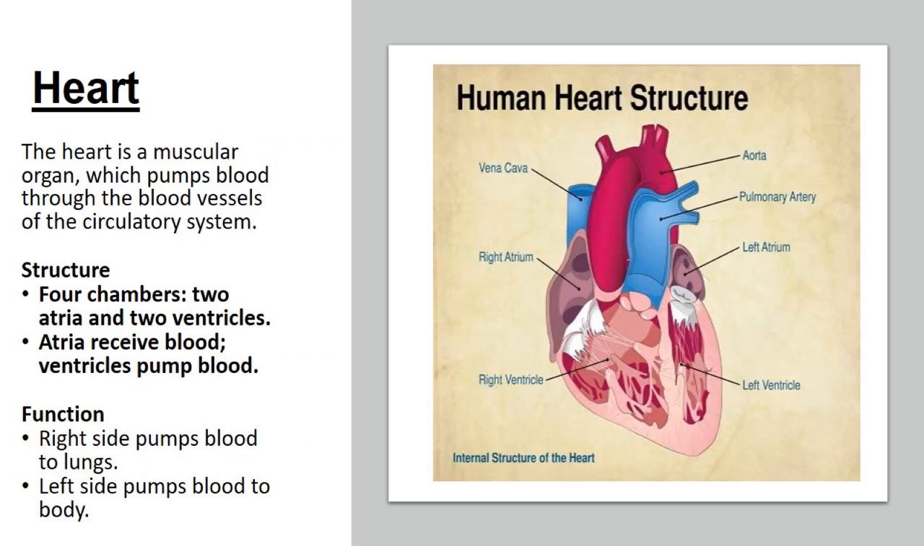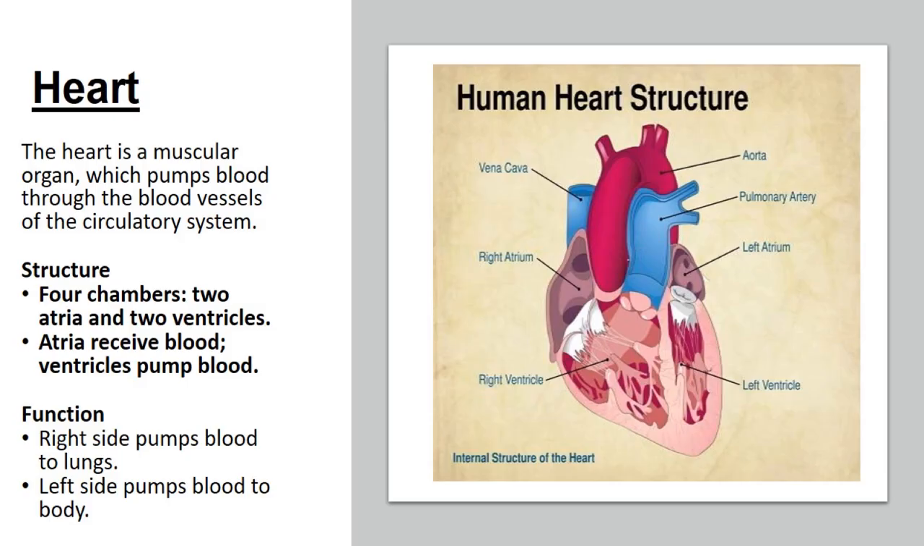Now, as we have discussed, there are different components of the cardiovascular system, in which we have discussed arteries, veins, and capillaries. Now, the next component which we are going to discuss is the heart. The heart is basically a muscular organ which pumps the blood through the blood vessels of the circulatory system. In simple words, it is responsible for pumping the blood from the heart to the different parts of the body. The heart consists of four chambers, two atria and two ventricles. Atria receive blood and ventricles pump the blood out.